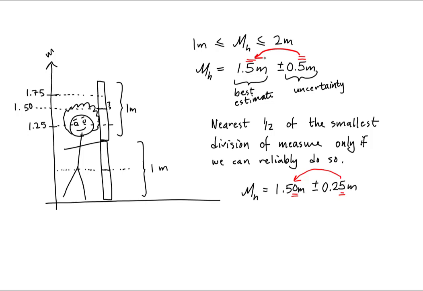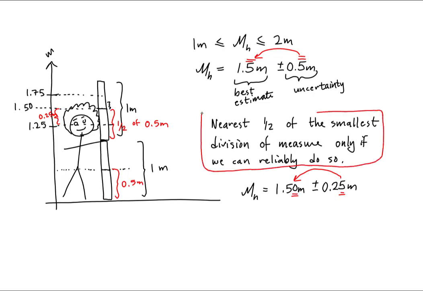And in this situation, notice how the 0.25 meters is equal to 1/2 of half a meter. Now, remember when we added our halfway mark? That was half a meter. This was our estimate away from half a meter. 1/2 of 1/2 is 1/4. So this follows this guideline.